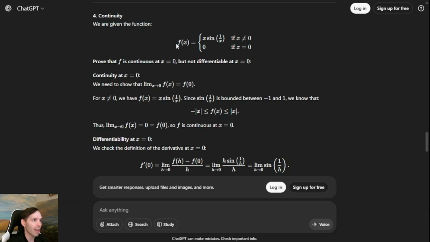We're given the function f of x, which equals x sine 1 over x for x non-zero, and it's 0 at x equals 0.